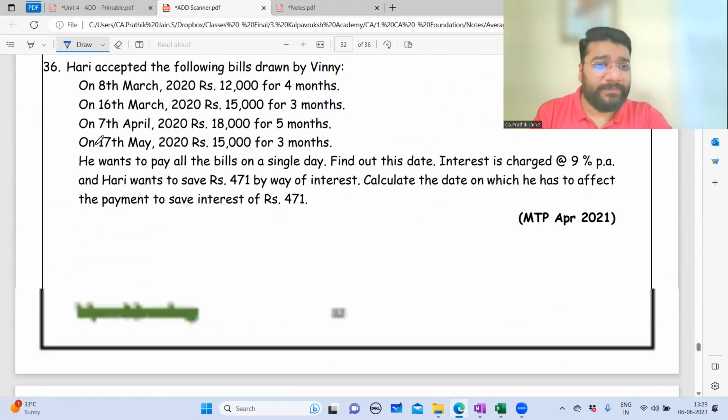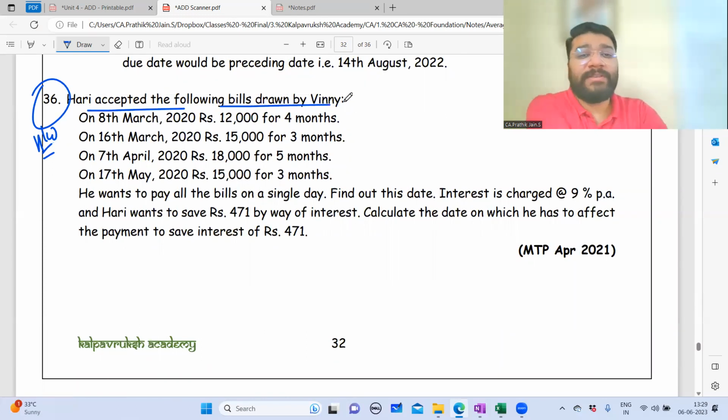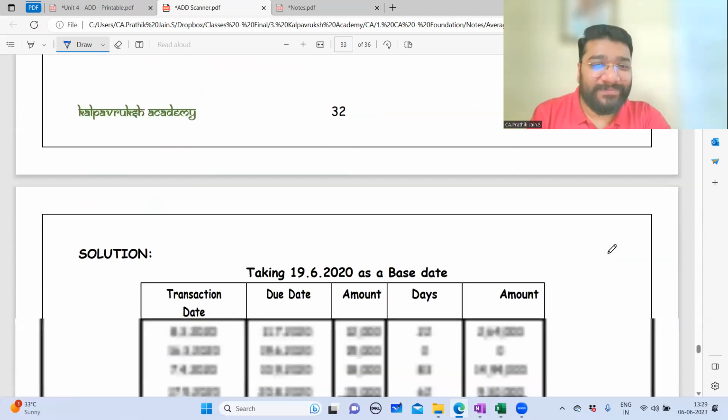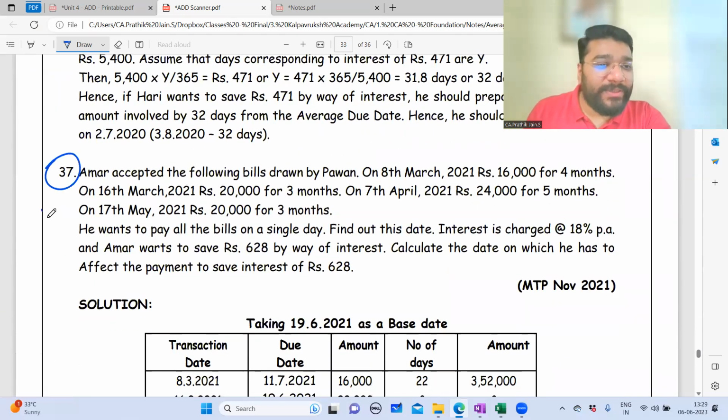36th question homework. This question also we have done somewhere. Tell me which question. Just now we did Maina and Shehnaz. So here it is Harry and Minnie. MTP April 21 question. Homework. 37th question. Homework.